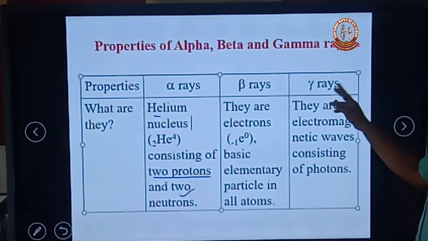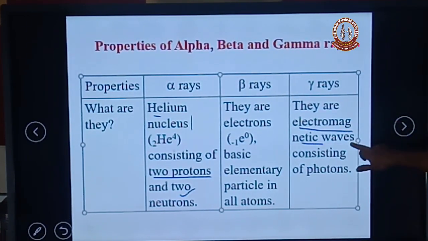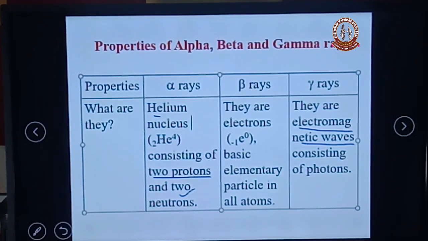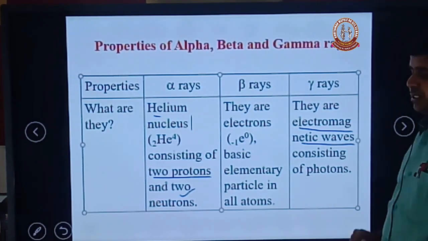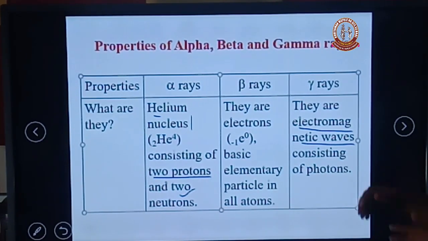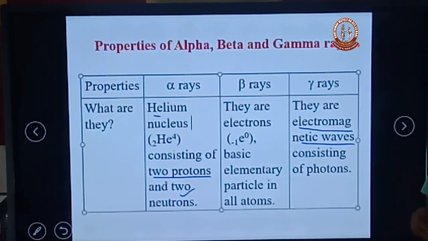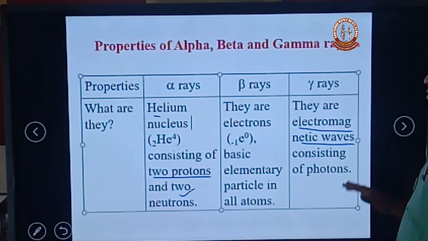The next one is gamma rays. Gamma rays are nothing but electromagnetic waves or electromagnetic radiation. Gamma is a quantum of radiation, and the quantum of radiation consists of a photon. A photon has zero mass and zero charge, but it has energy.